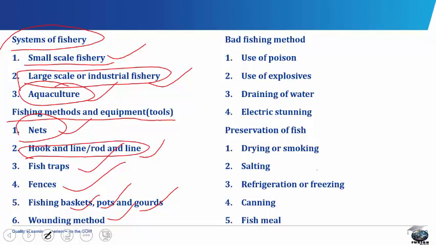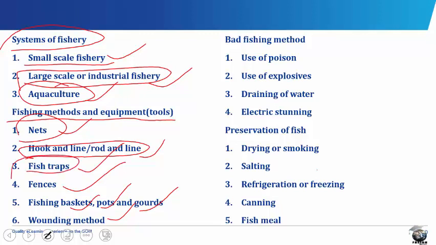In hook and line or rod and line equipment, the materials used in this method are the hook, rope, twine or line, the sinker, which is a heavy object that ensures that the hook stays below the water, the rod to which the line is attached, and the bait which attracts the fish. Examples of baits are small fish, earthworms, red soap, and groundnut cake. The fish, on seeing the bait, attempts to eat it and gets caught in the mouth or body. Hook and line and rod and line methods are similar, except that the hook and line uses many more hooks than the rod and line.